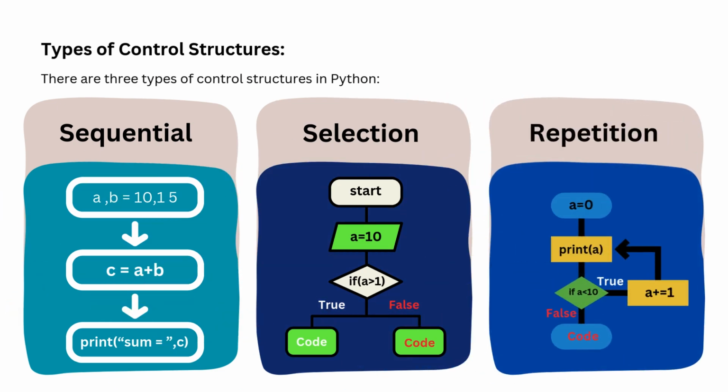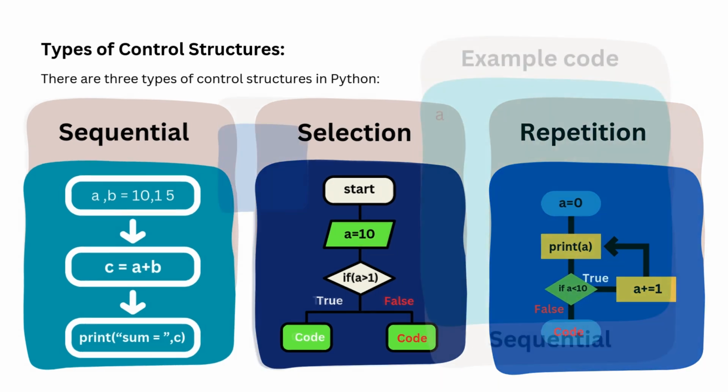Repetition. To repeat a certain set of statements, we use the repetition structure. There are generally 2 loop statements to implement the repetition structure: the for loop and the while loop.